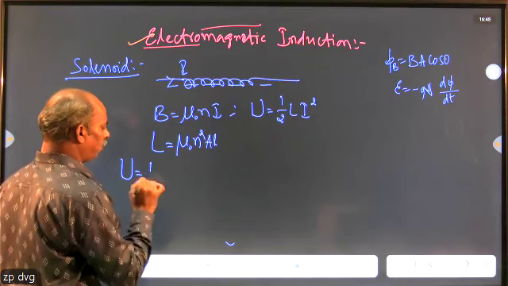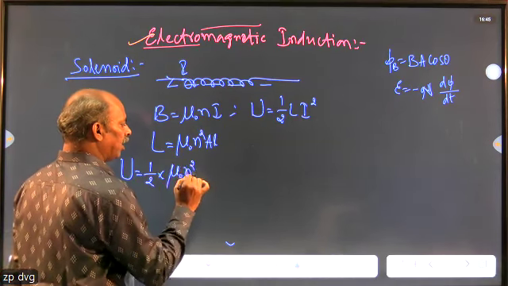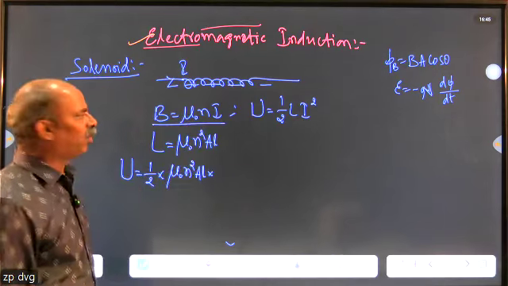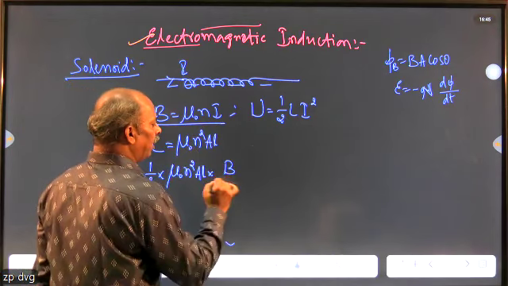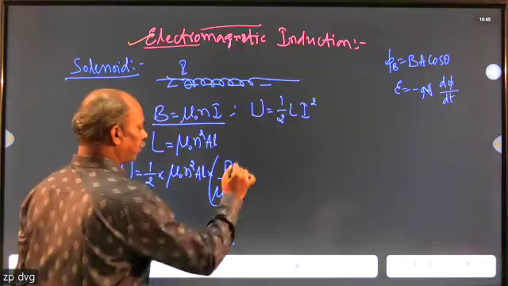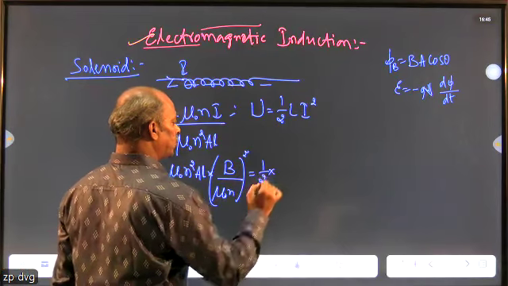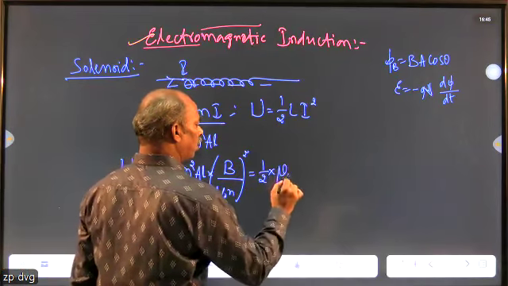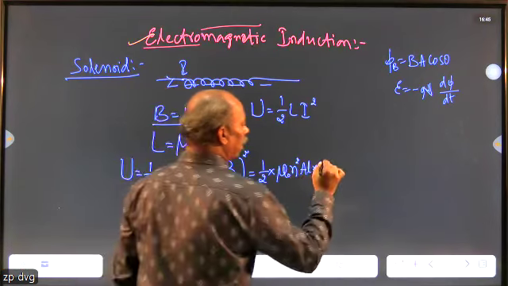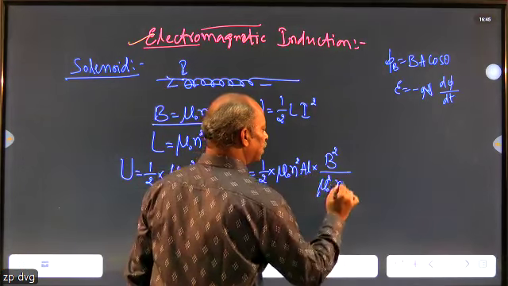Here, in place of L, we can substitute mu naught N square A L. From the equation B equals mu naught N I, therefore I equals B divided by mu naught N, and it's squared, in the half L I square term. If you simplify, the equation becomes half mu naught N square, area into length into, in the bracket, B square divided by mu naught square N square.